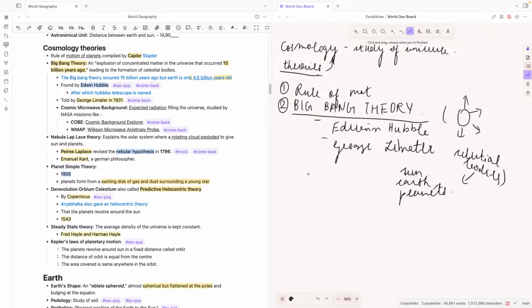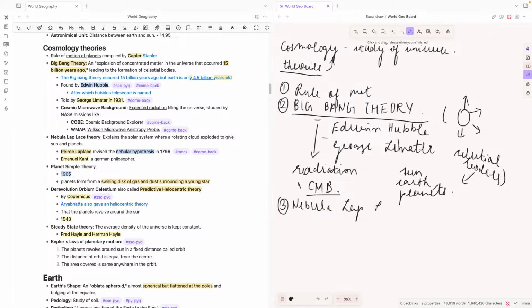According to the theory, some radiation was released due to the Big Bang, and this radiation is being studied by several NASA missions, like COBE, the Cosmic Background Explorer, and WMAP, the Wilkinson Microwave Anisotropy Probe. This is studied in the cosmic microwave background, right?